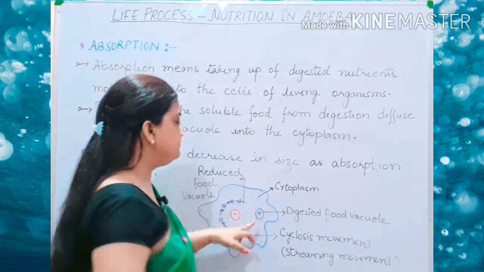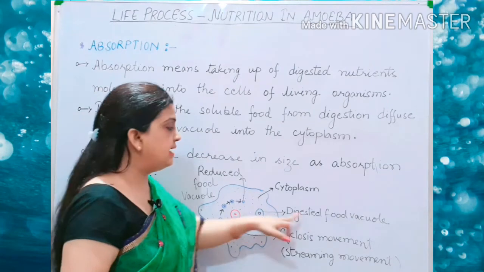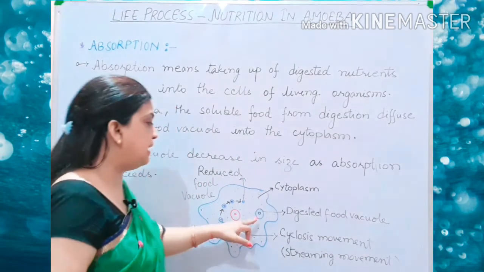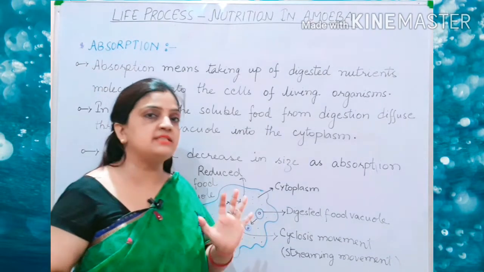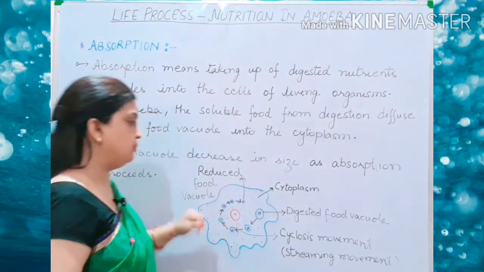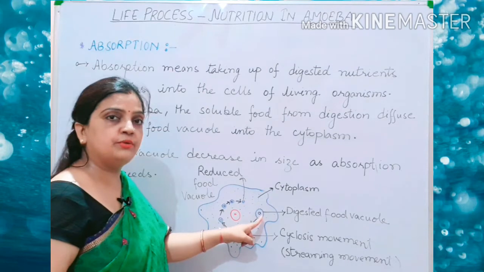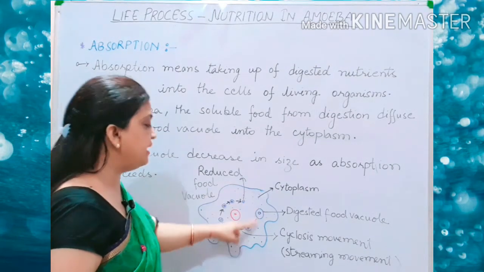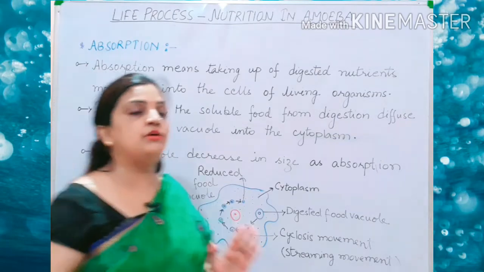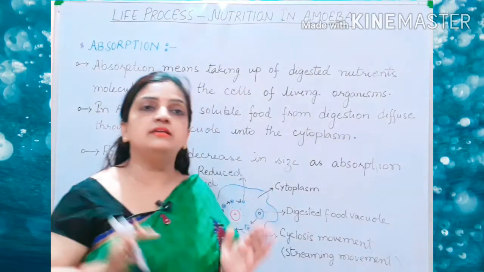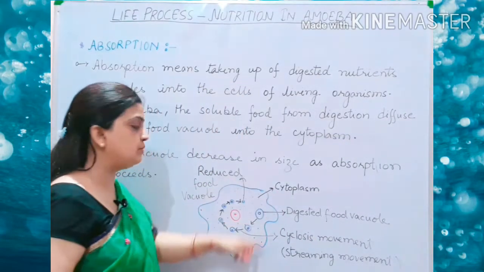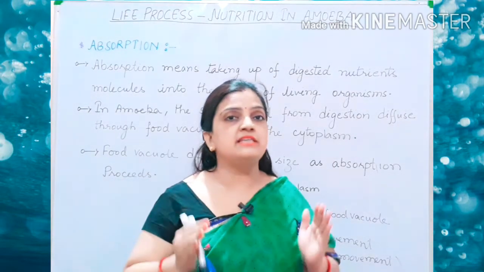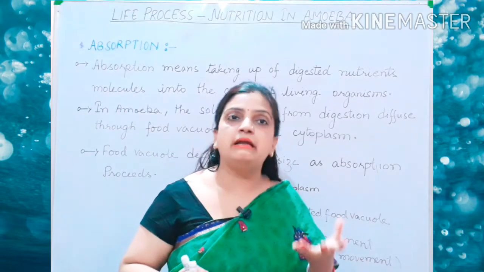Now children, this food vacuole is a digested food vacuole. Here all simple components have been formed. Now this simple molecular food vacuole will be moving inside the cytoplasm. Always remember that within a cell, within a unicellular amoeba body, the cytoplasm is present, and this cytoplasm is a fluid-like structure.